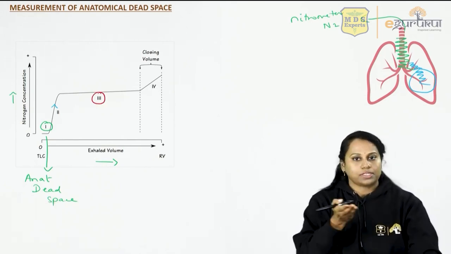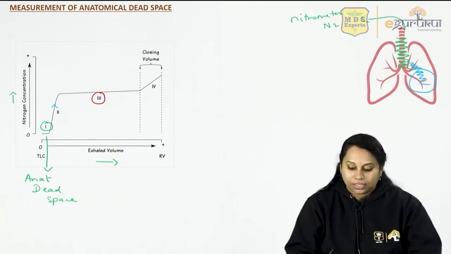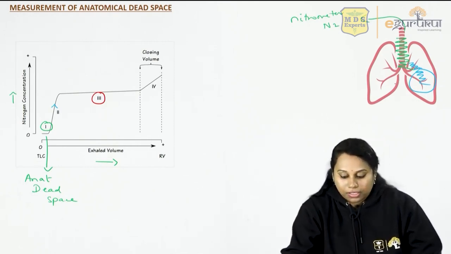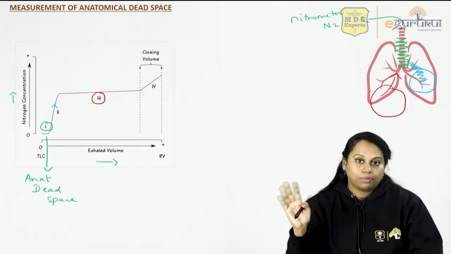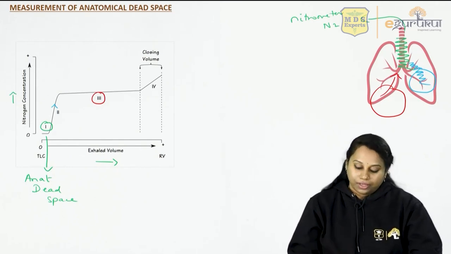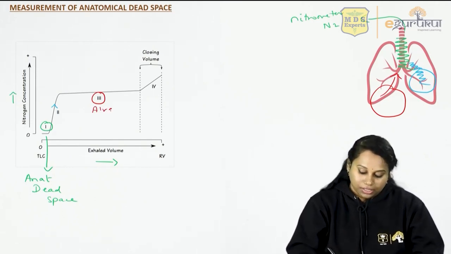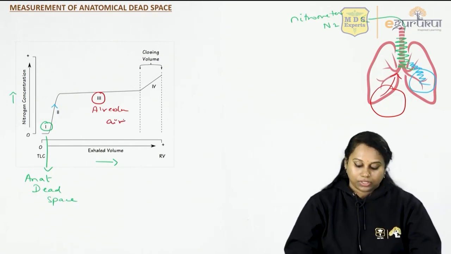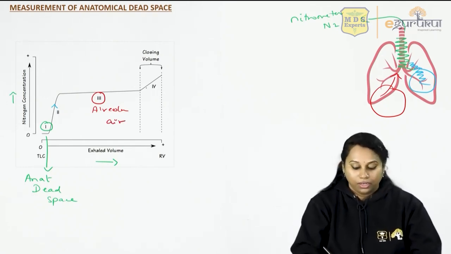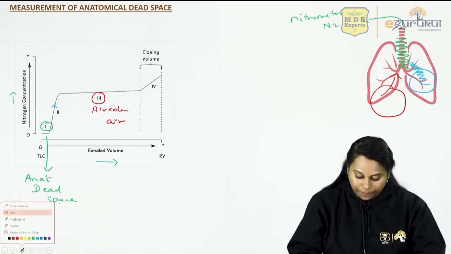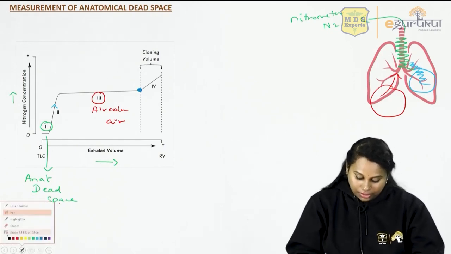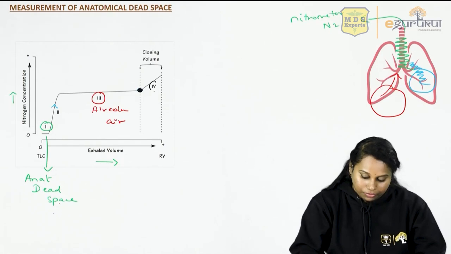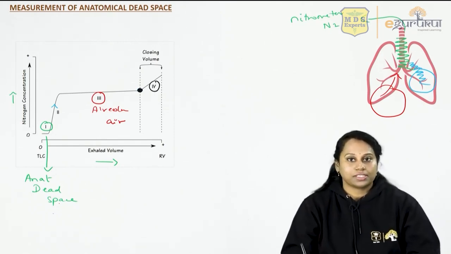Then phase 3, the third phase. Almost it is a plateau phase. In this phase 3, the air that is only in the alveoli is going to come out. Purely from the alveoli. Nitrogen content has almost reached a plateau. This is the alveolar air, so this indicates the alveolar air concentration. At the end of phase 3, there's an increase in the nitrogen concentration. So from here, in phase 4, nitrogen concentration is increasing.